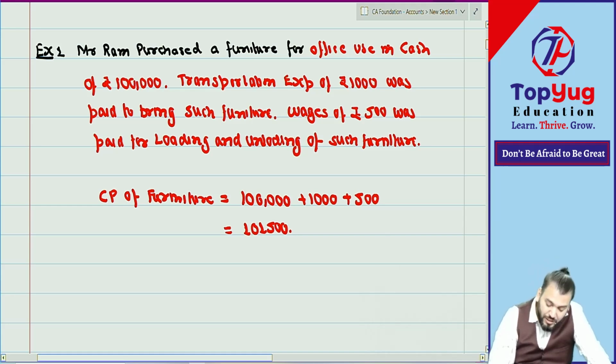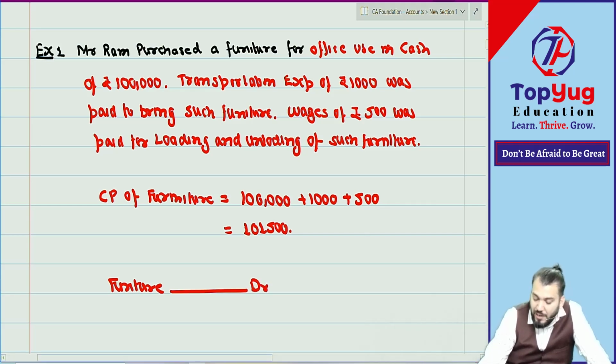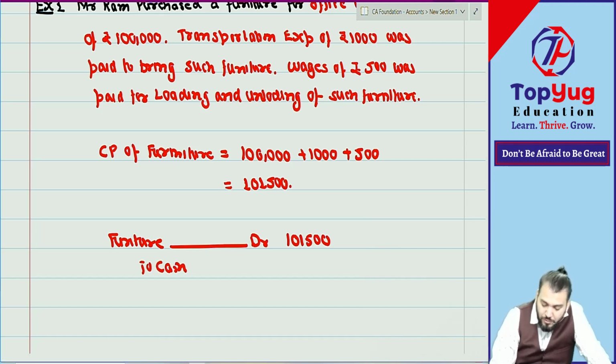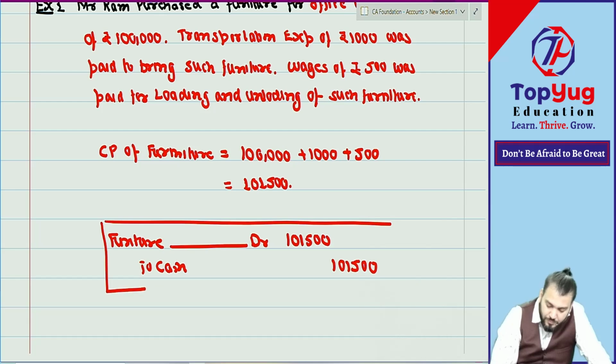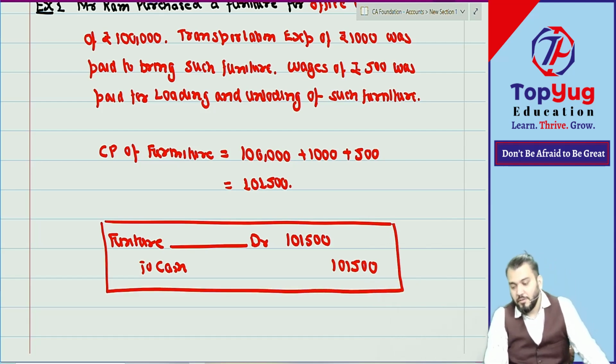Can I say what journal entry you'll do? You will say furniture account debit how much? Furniture account debit 1 lakh 1500, and all the amount is paid in cash, 1 lakh 1500. Have you understood this point? I hope you have understood. Correct?